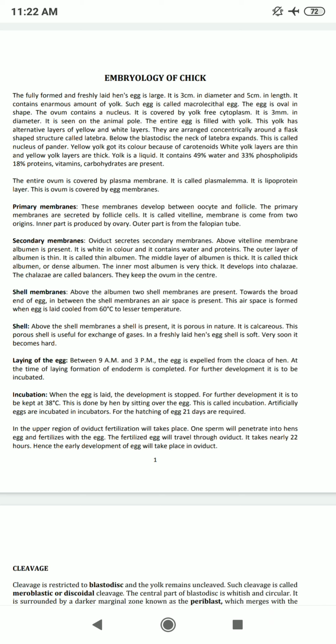It contains an enormous amount of yolk, so such an egg is called a macrolecithal egg. The macrolecithal egg is oval shaped, and it is a very large cell you can see with the naked eye. Another one is the microlecithal egg. So these microlecithal eggs